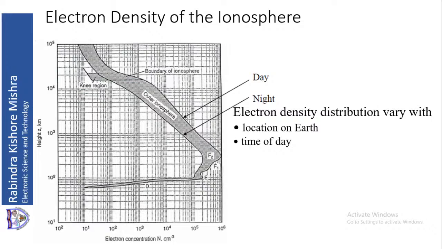Midday it will be maximum, morning and evening it will be minimum, and at night it will be much less. Then there is the time of the year. In summer you will get more ionization; in winter it will go down because the atmosphere is cool. Then sunspot activities.